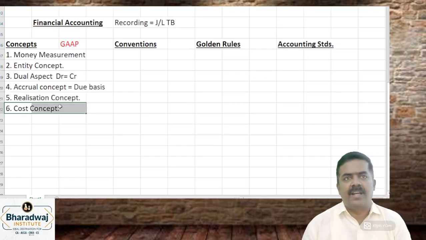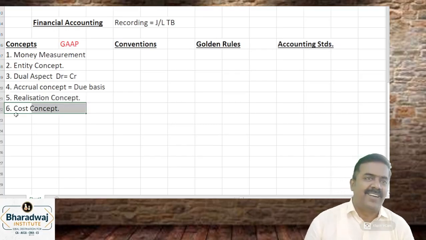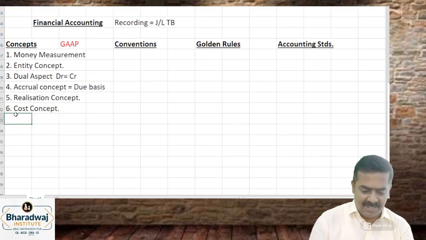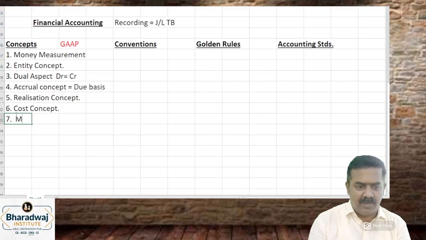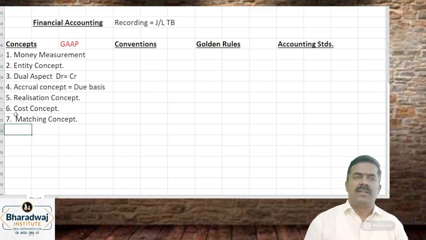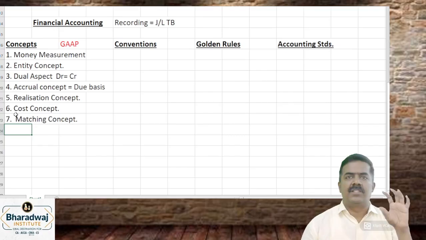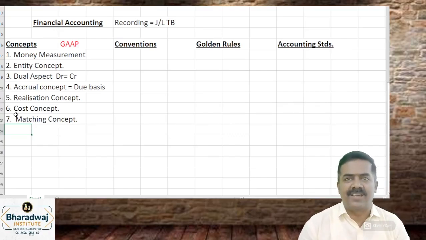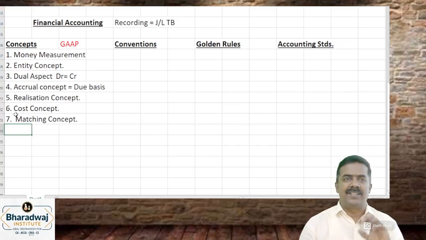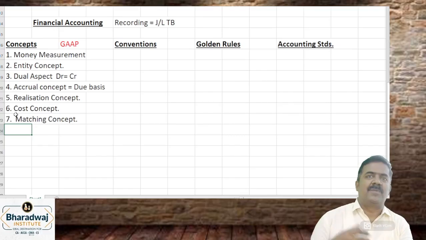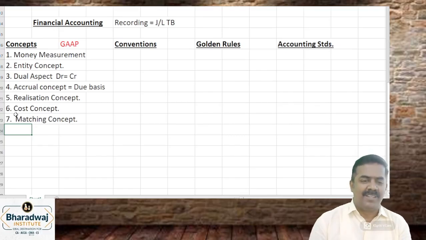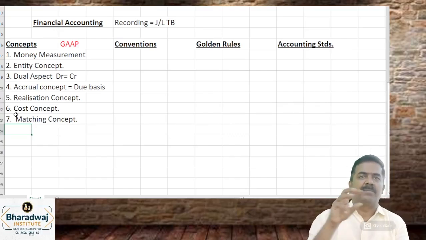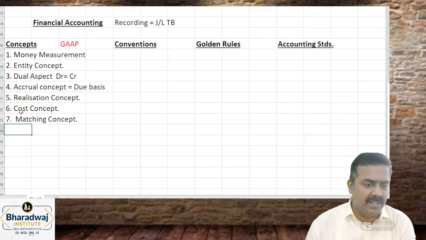Cost concept emphasis. What is the emphasis? Record all the transactions at what price? Cost price. Only when you do that, matching will come. When you prepare accounts for 12 months, can you take 10 months income which is collected, matched with 12 months expenses which are paid? No. Ensure that income for the period is matched with expense for the same period.